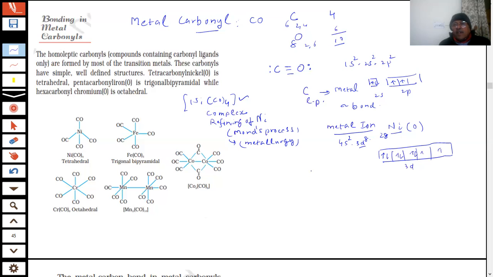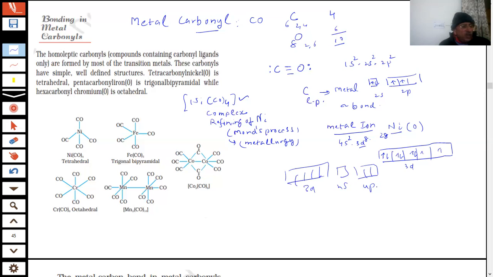So students, the result of this will be what? You have the d orbitals, then you have which orbitals? 4s, 4p. So after this there is 4s and 4p. If there are two unpaired electrons, they go for sp3 hybridization. If it is a strong ligand, it pairs up, then you get dsp2 hybridization. That is a square planar shape.